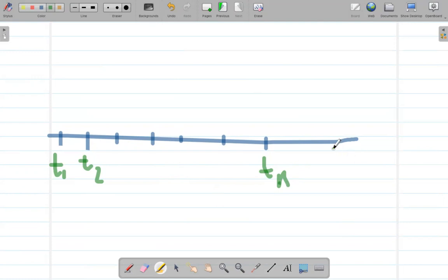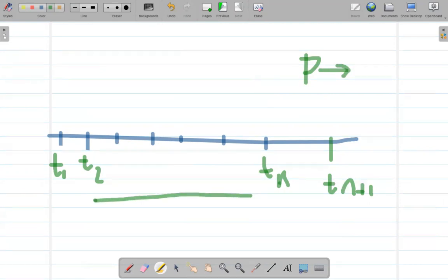Then if you want to predict Tn plus 1, then p represents the number of previous data points that you are going to use to predict Tn plus 1, right? That is the order p.